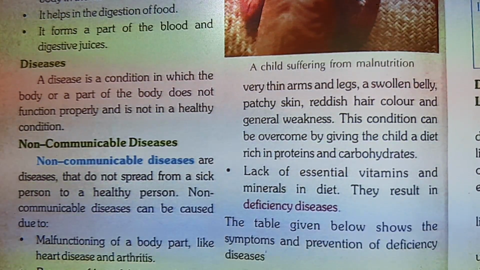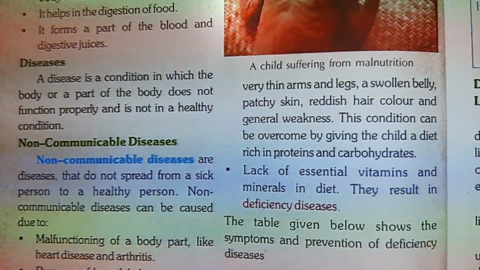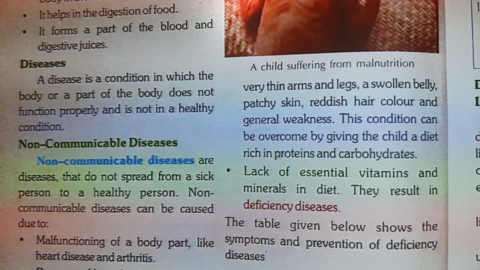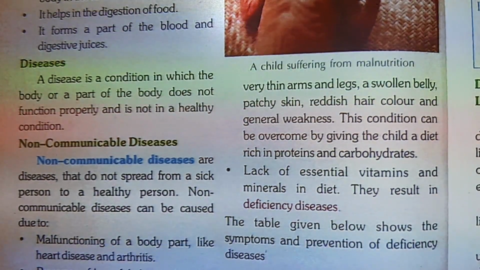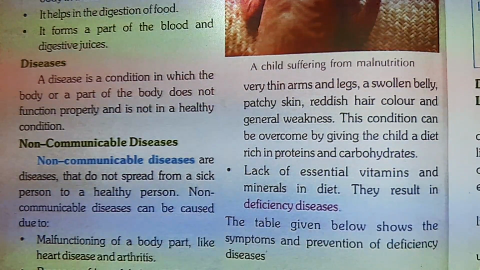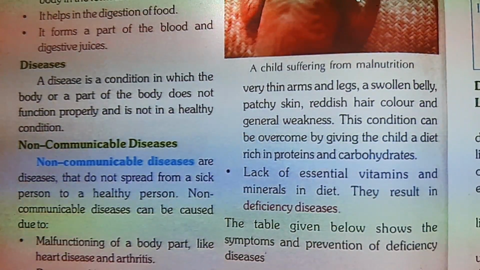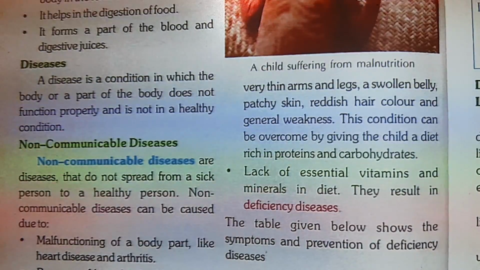Communicable diseases spread from one sick person to a healthy person, whereas non-communicable diseases are the diseases that do not spread from a sick person to a healthy person. So today we are going to start from non-communicable diseases.